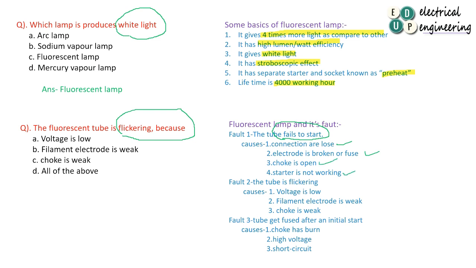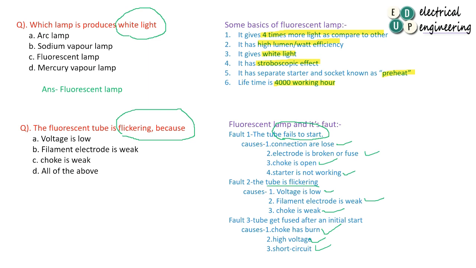Now fault number 2, the tube is flickering. This is the question actually. Why is that fluorescent tube flickering? It may be because of low voltage, or the filament electrode is weak, or the choke is weak. Now fault number 3 is the tube gets fused after initial start. It means that if you light the fluorescent lamp, it will suddenly come on, then it will be fused. This is because the choke has burned, or high voltage, or short circuit. So these are the 3 types of fault and the related causes.